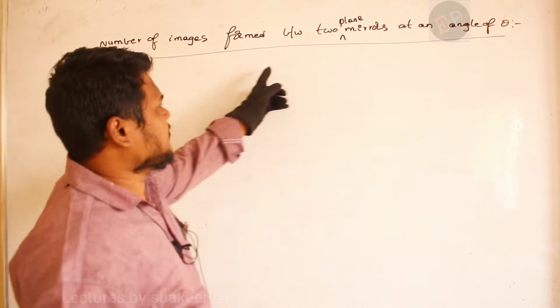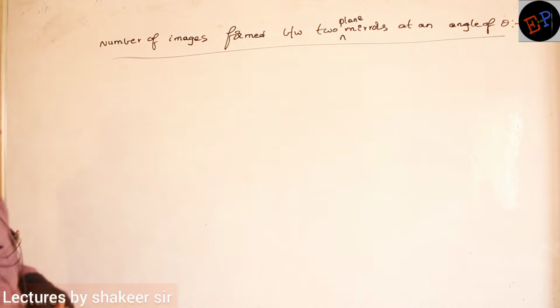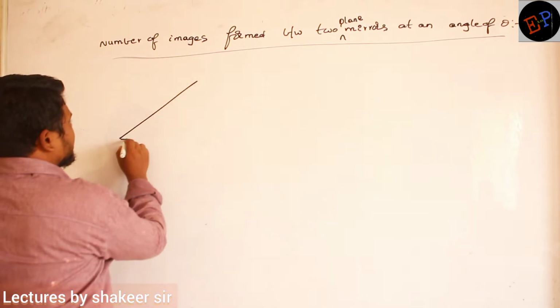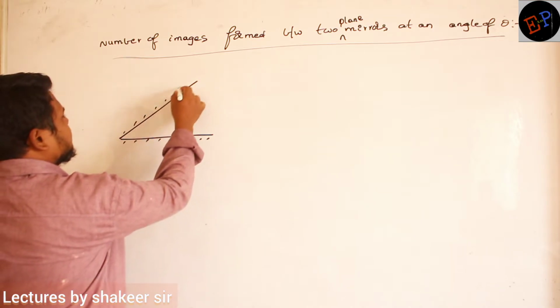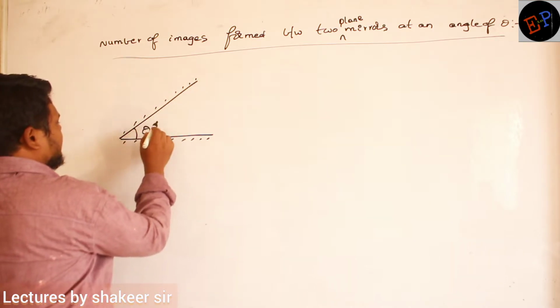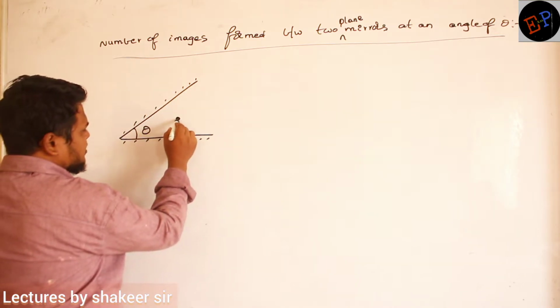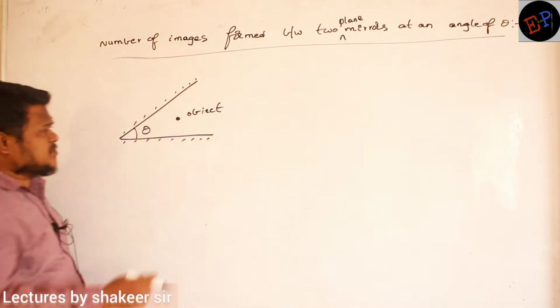Images formed between two plane mirrors which are inclined at an angle of theta. Clear? So consider there are two mirrors which are inclined at an angle of theta. So in between these two mirrors, if you place any object, then what happens?